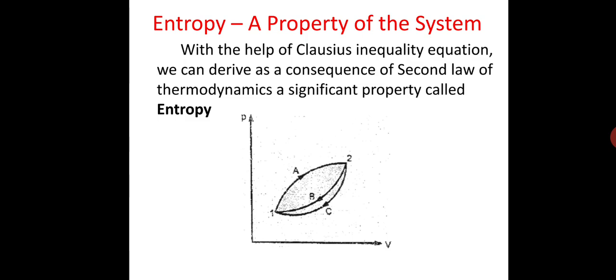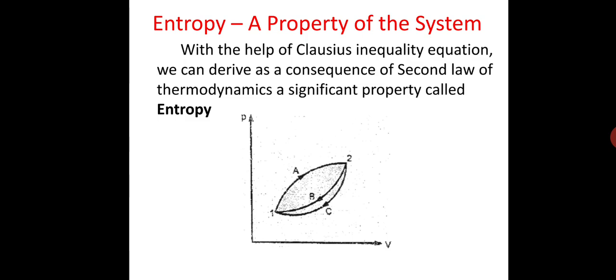The figure shows entropy as a property. All processes are reversible on the PV diagram. Consider a reversible cycle carried out along paths A and B between states 1 and 2, as shown in the figure.